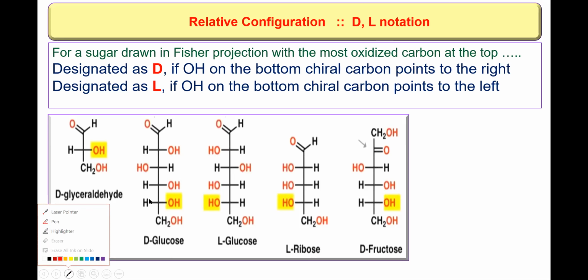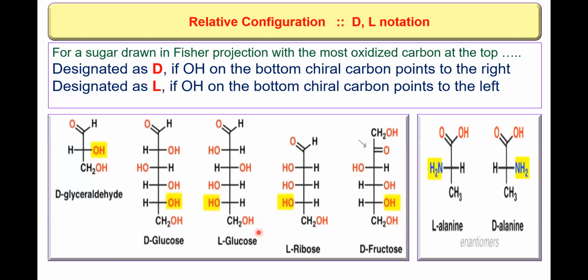So similarly, look at the bottom chiral center. It is pointed towards the right side, so therefore it is D-glucose. Naturally, its enantiomer is L-glucose. This is again having L configuration. This is having D configuration, D-fructose.